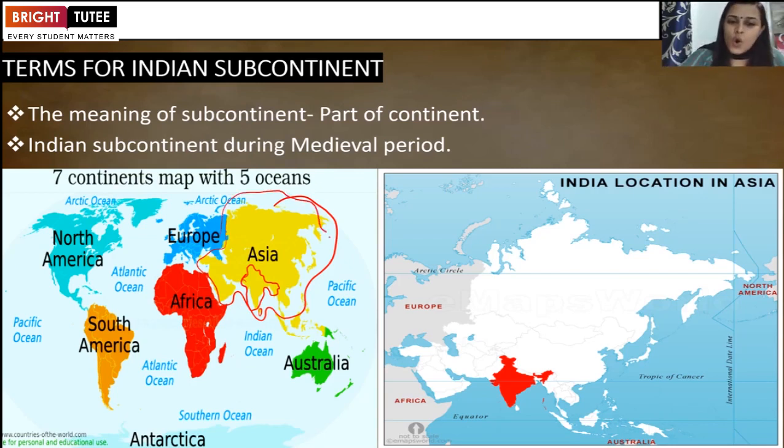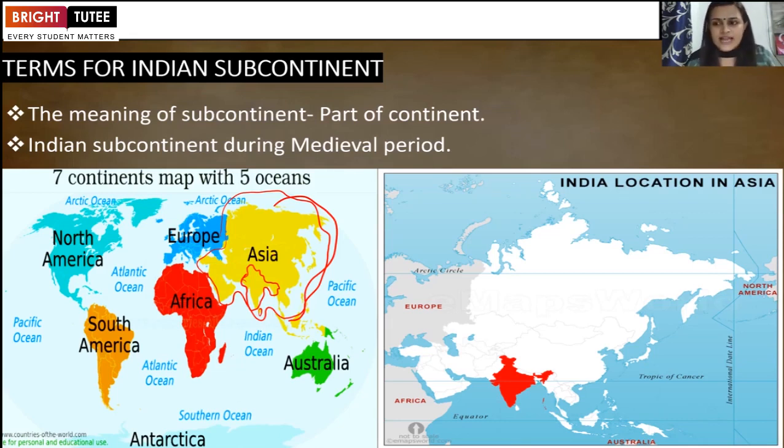Continent is this huge landmass, and within this landmass, there are small countries. They are not continents, but subcontinents, meaning part of the continent. So this is the concept of the Indian subcontinent, why we call it an Indian subcontinent.